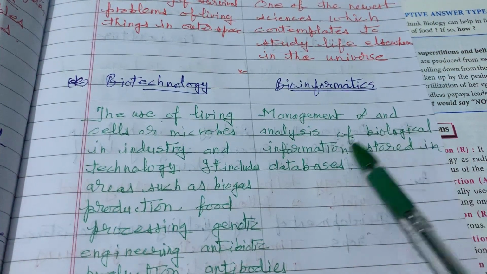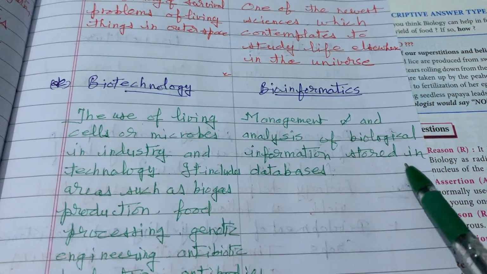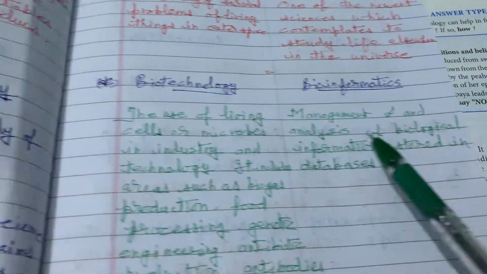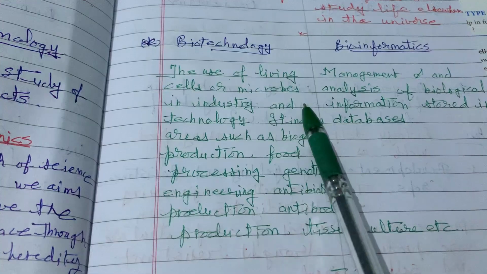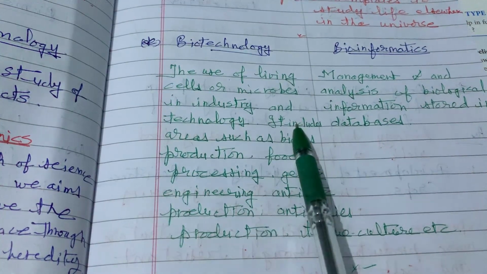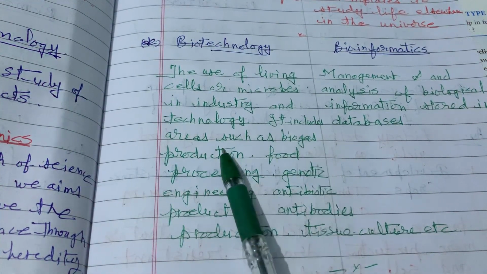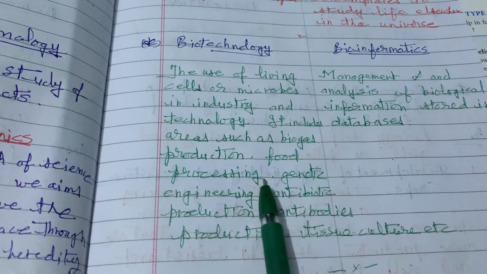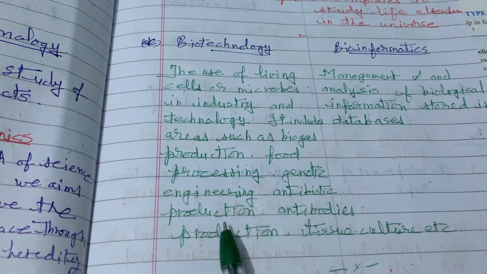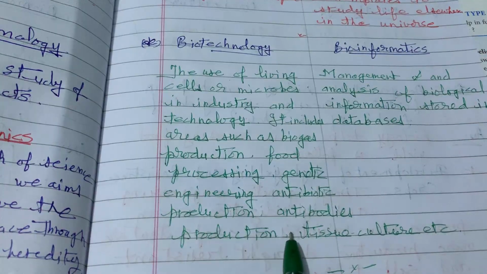Bioinformatics, management and analysis of biological information stored in databases, whereas biotechnology, the use of living cells or microbes in industry and technology. It includes areas such as biogas production, food processing, genetic engineering, antibiotic production, antibodies production, tissue culture, etc.